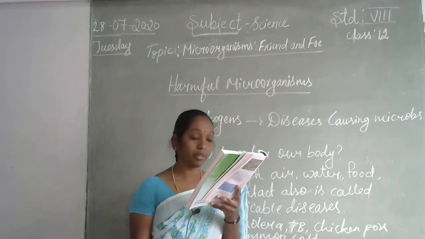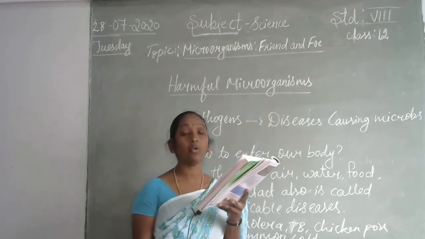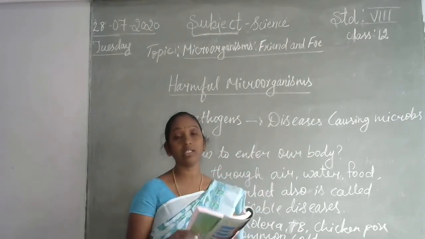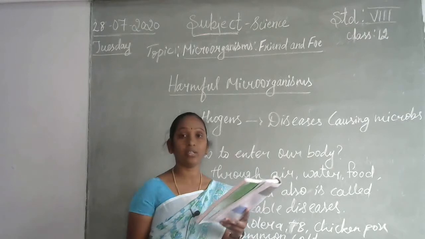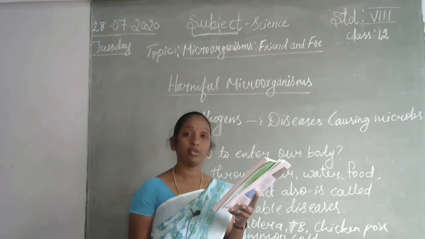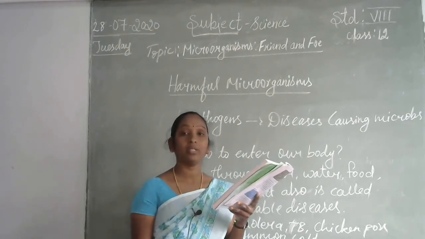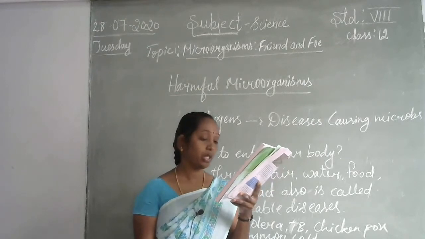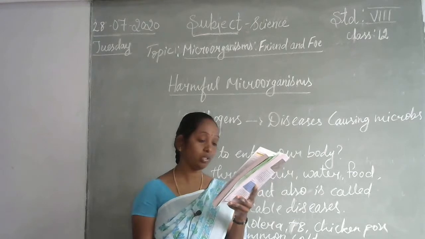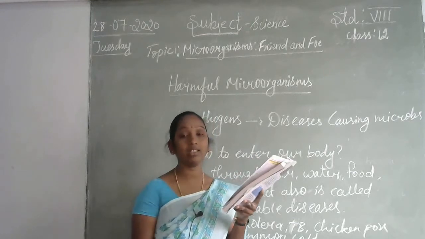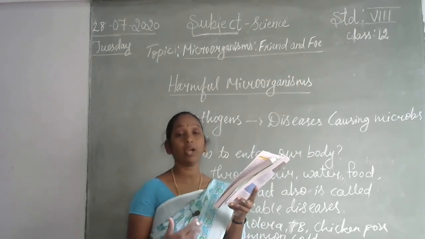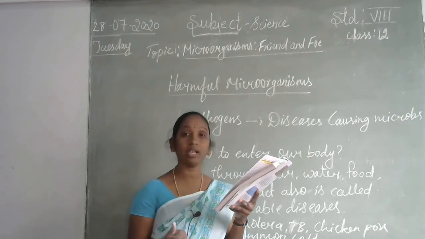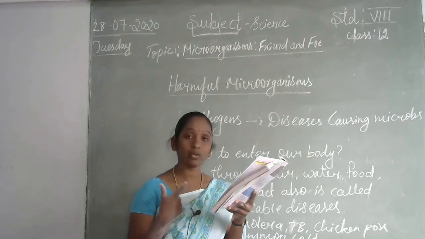Then how do we prevent the spread of communicable disease? We should not be in direct contact with infected persons. We should avoid direct contact and keep the distance. We should keep a handkerchief on the nose and mouth while sneezing. When the infected person sneezes, he has to use the handkerchief and close the mouth.